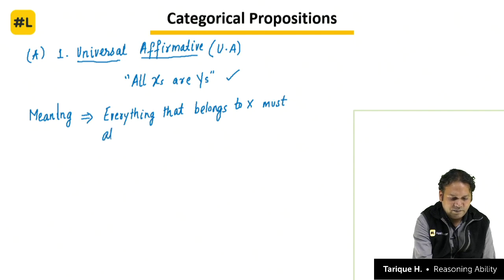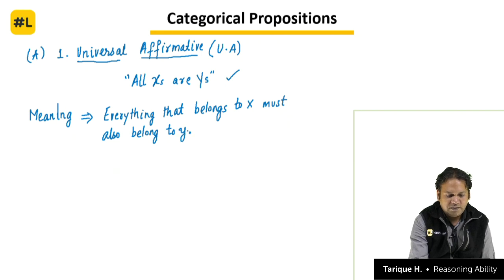Very simple. Everything that belongs to x must also belong to y. This is the meaning.